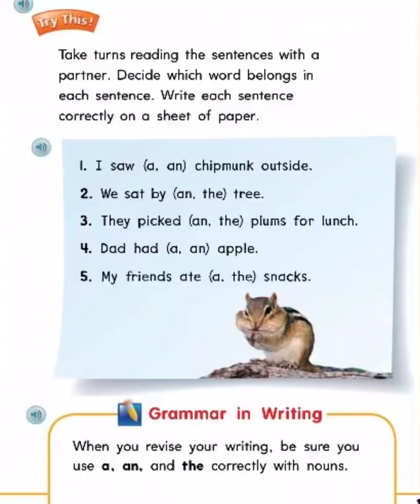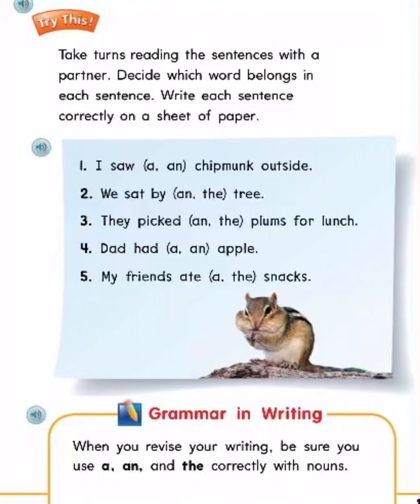Try this. Take turns reading the sentences with a partner. Decide which word belongs in each sentence. Write each sentence correctly on a sheet of paper. 1. I saw an chipmunk outside. 2. We sat by the tree. 3. They picked the plums for lunch. 4. Dad had an apple. 5. My friends ate the snacks.